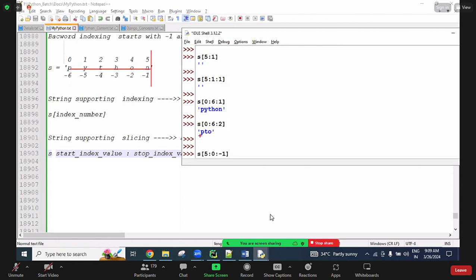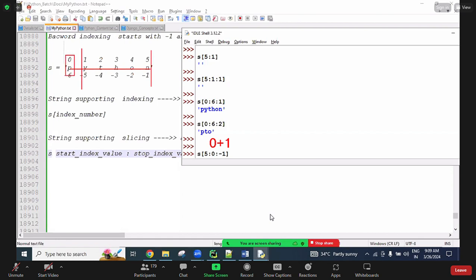The end value is 0. Whenever we are decrementing, that is the negative direction, n plus 1 is the rule. n plus 1 means 0 plus 1, so the end index is 1. So up to index 1 only. So we get NOHTY.